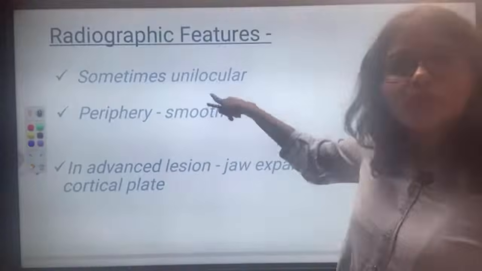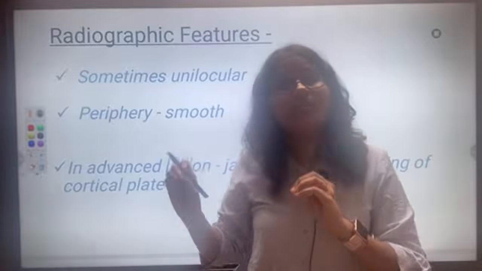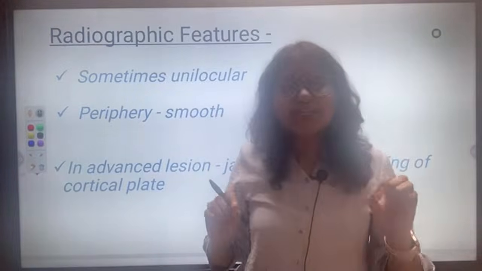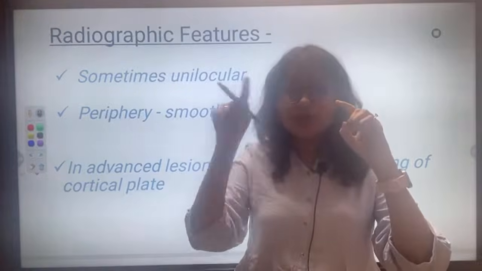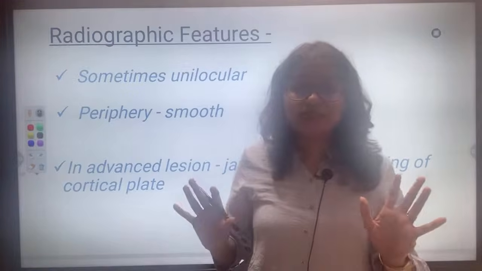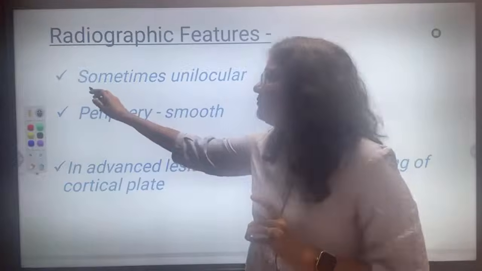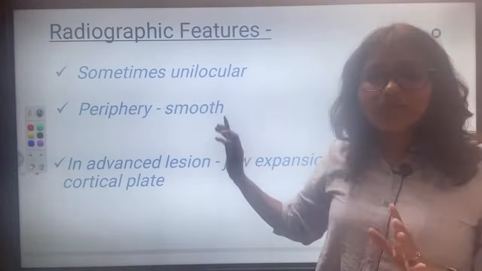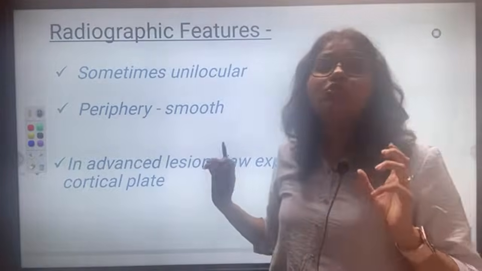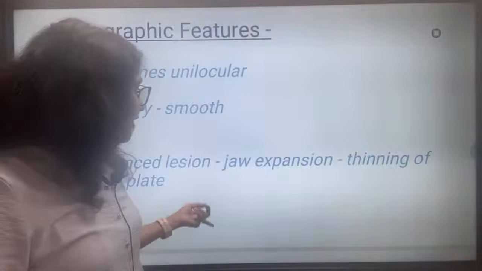Sometimes it can be unilocular, but this is not the classic type. It is not that only one thing will be seen; you can see other things also. But usually, Sadaf, to your question, the septa of bone extend between the tumor mass, which gives it a multilocular appearance. That is the classic appearance, which is called soap bubble appearance. And sometimes it is unilocular. The periphery is smooth, and in advanced lesions you will see jaw expansion, thinning of the cortical plates, all these things.